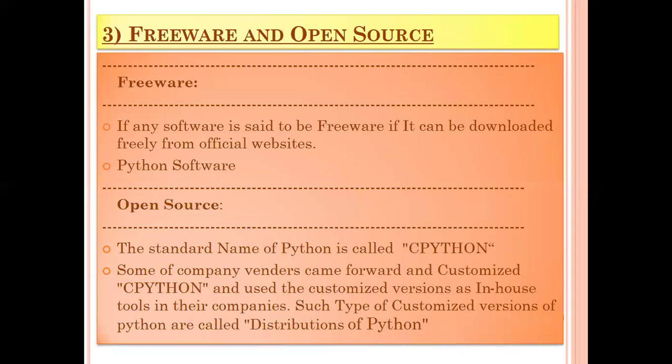Open source. The standard name of Python is CPython. You need to remember that the standard name of Python is CPython, but some of the company vendors are using a customized version of CPython with their in-house tools.